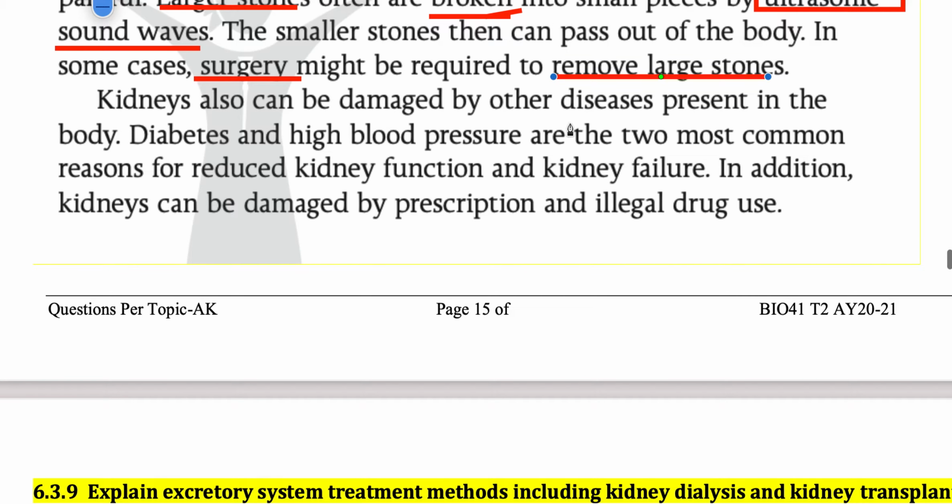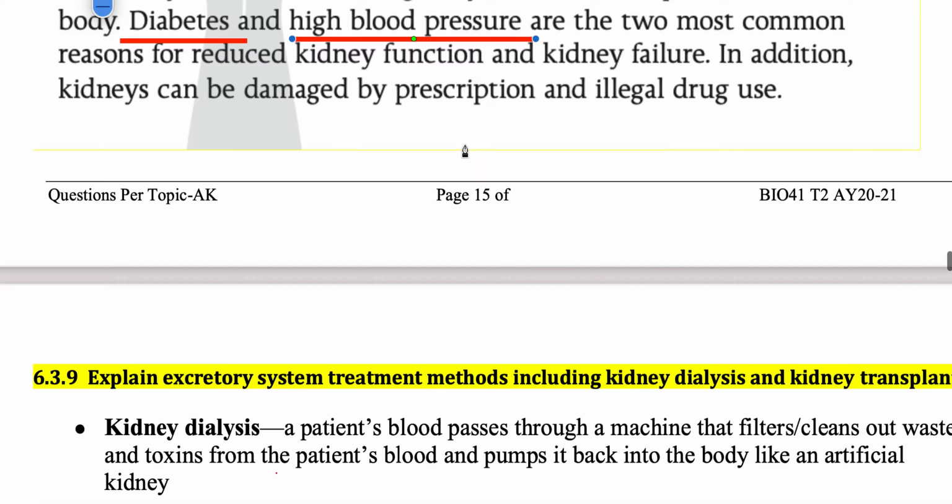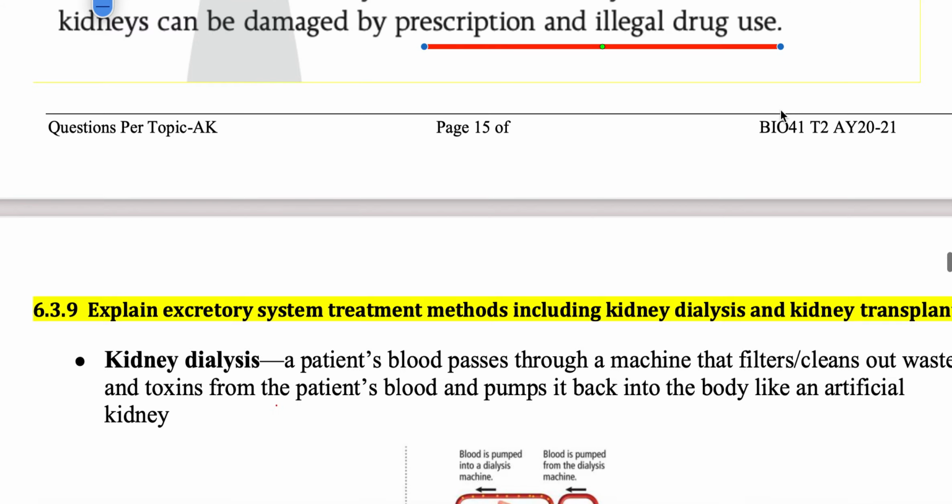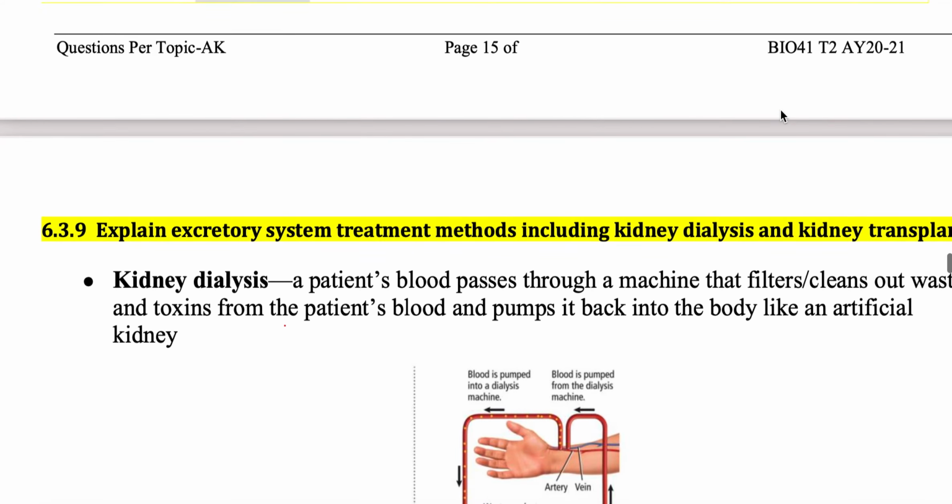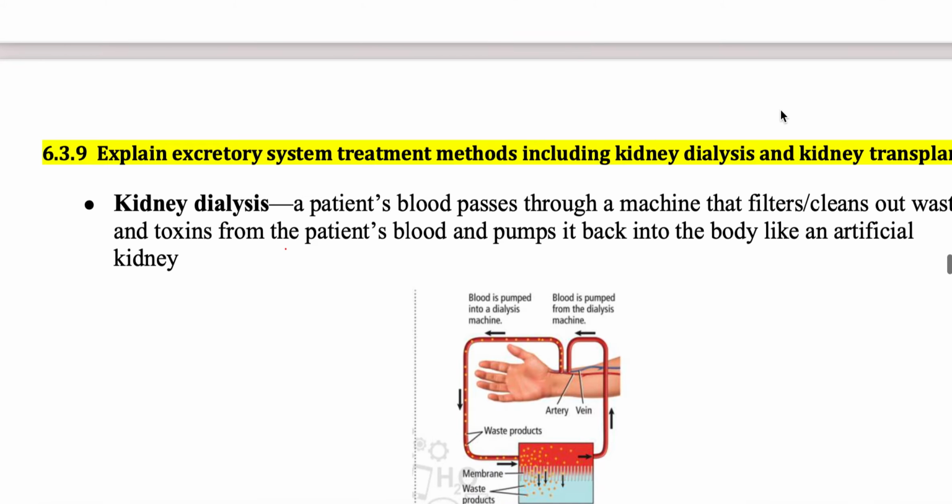Kidney can also be damaged by other diseases like diabetes. High blood pressure and diabetes are very common diseases which can cause kidney disorders, and they lead to kidney failure, and the functions of the kidney will be disturbed. In addition to that, kidneys can also be damaged by prescription and illegal drug use. So if someone is using drugs illegally or overtaking any medicine, that can also lead to kidney disorders.